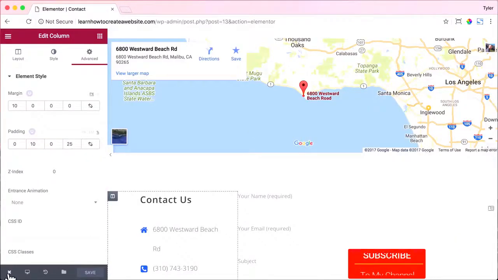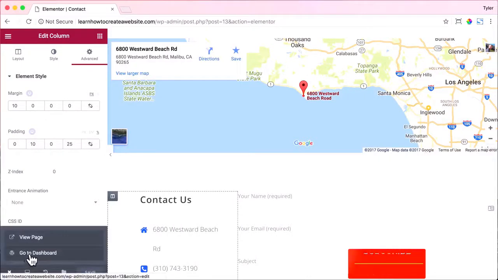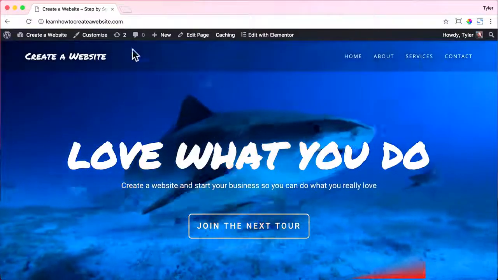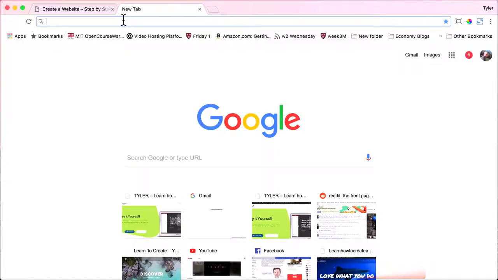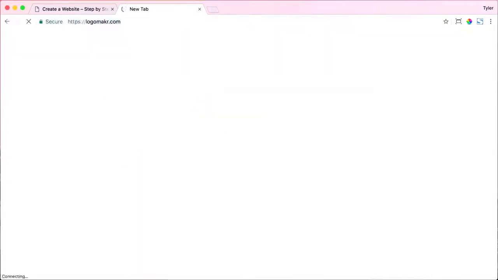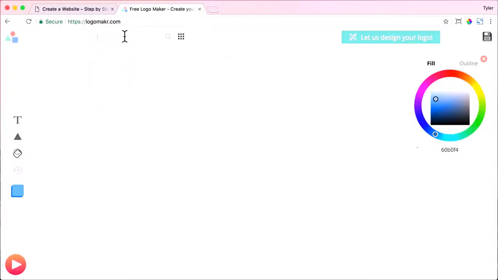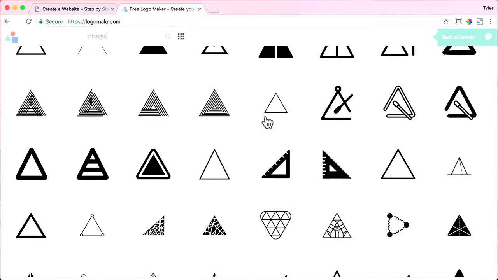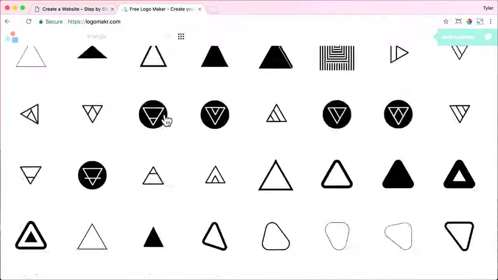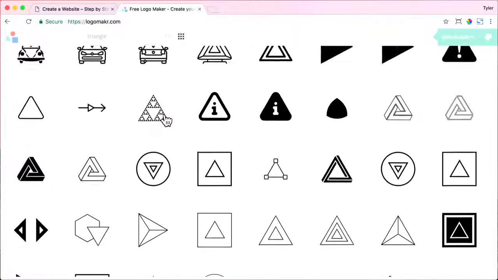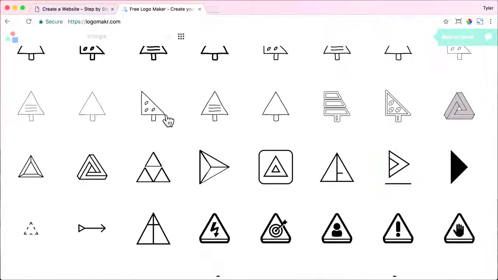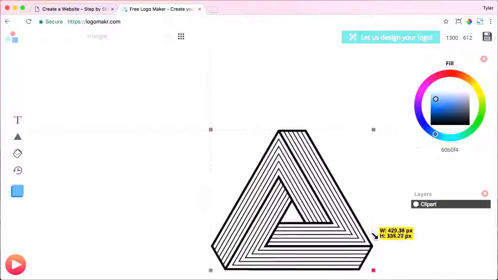So to do that, we're just going to exit out of there, and we're going to exit here, and we're going to go to the dashboard. Once we do that, we could just click on Visit Site, and let's open up a new tab and go to logomakr.com. We can exit out of this tutorial and find our logo. So I'm just going to look for triangle. That seems like a pretty cool logo, maybe. And I'm just going to search for the correct triangle. And this one looks pretty cool. So just click on it.